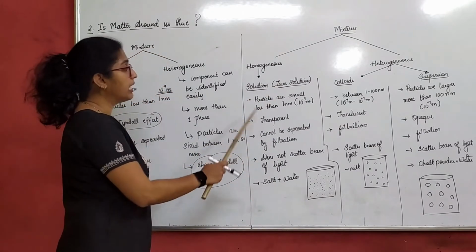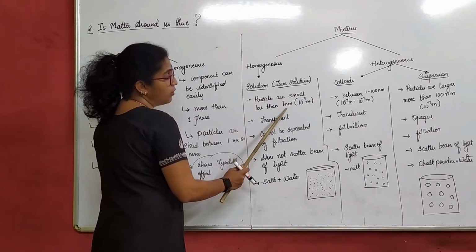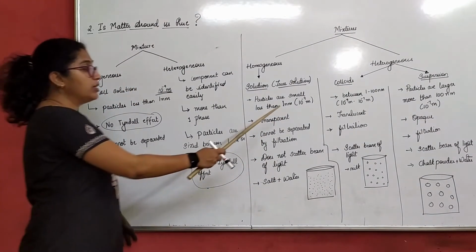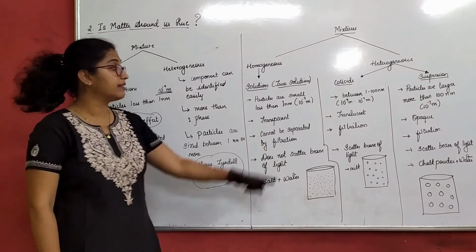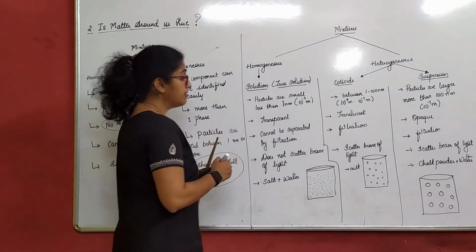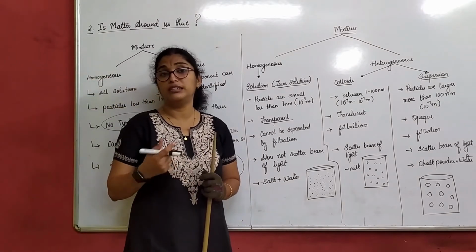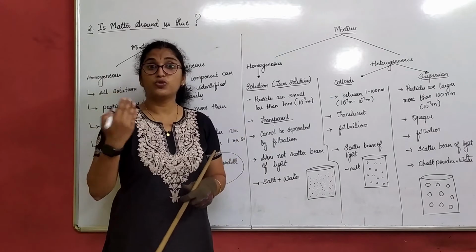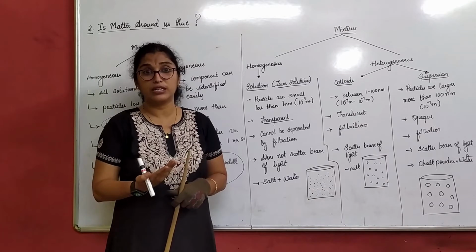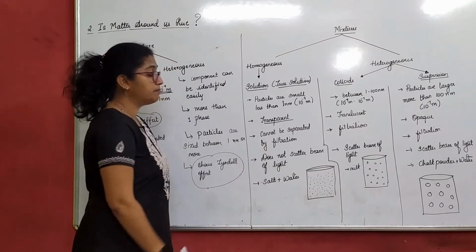Solution. True solution: particles are small, less than 1 nanometer. As already discussed, all solution particles are less than 1 nanometer. 1 nanometer is nothing but 10 raised to minus 9 meter. They are transparent. Yes, this is the main thing. If I give you a salt solution, a lemonade, or a sugar solution, it is transparent, right? If I am holding it, I can see the other side, correct? So it is transparent. Next, it cannot be separated by filtration.